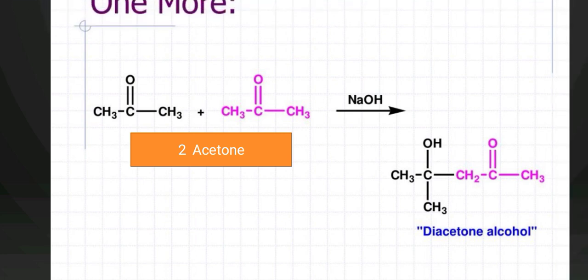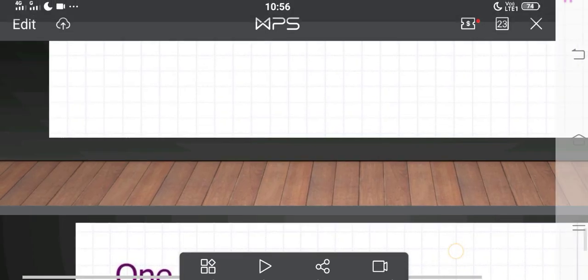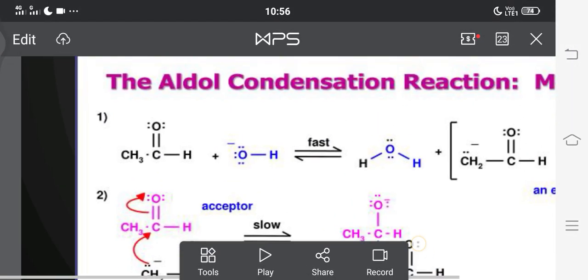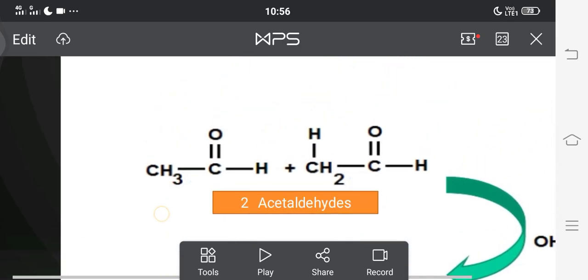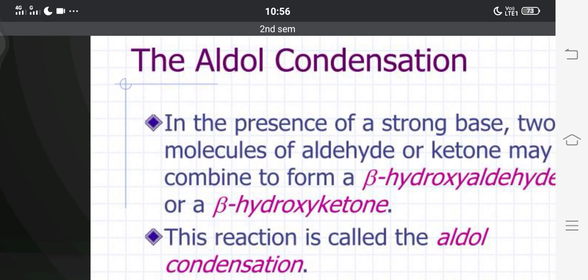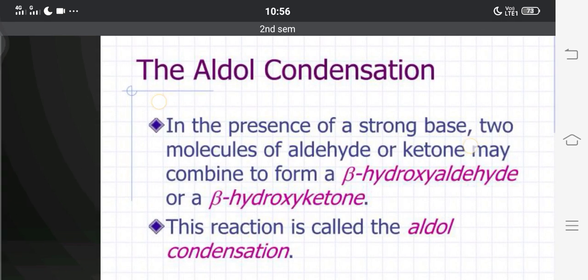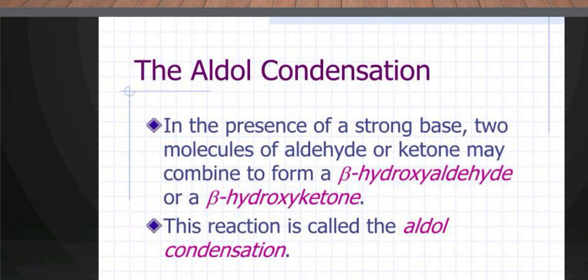Finally, the aldol condensation is a reaction that takes place in the presence of a strong base, when two molecules of aldehydes or ketones combine to form a beta hydroxyaldehyde or beta hydroxy ketone. This reaction is called the aldol condensation.